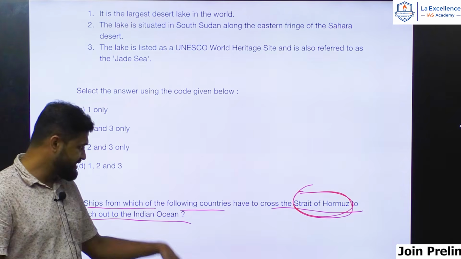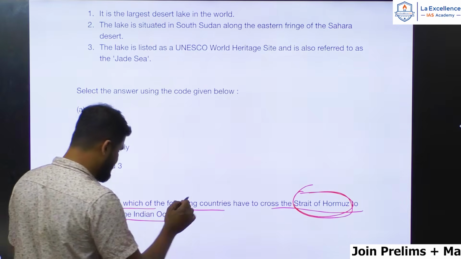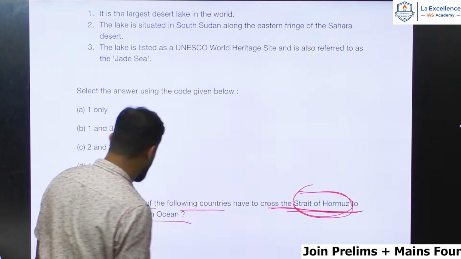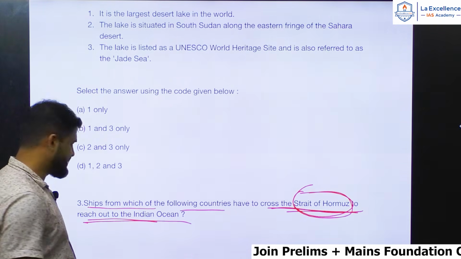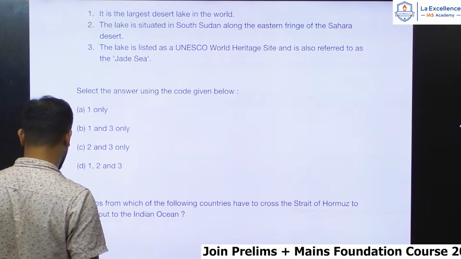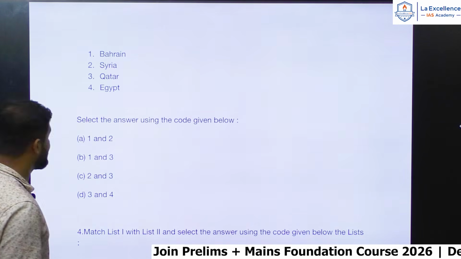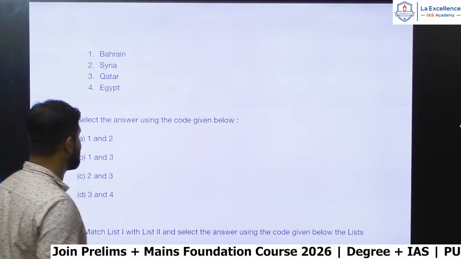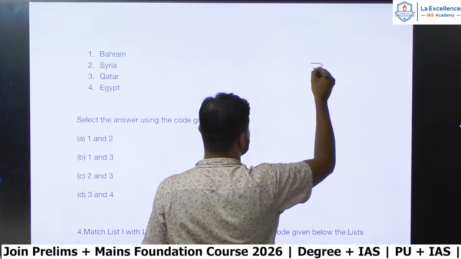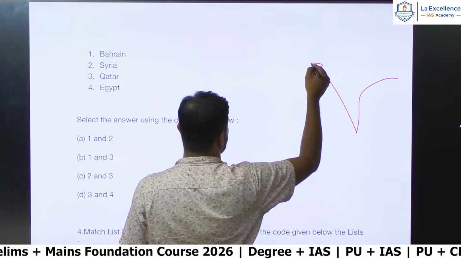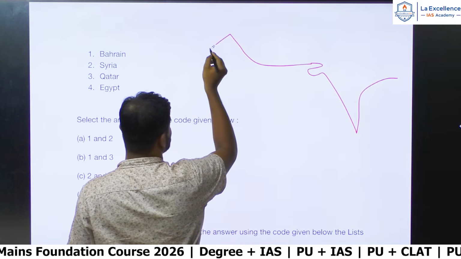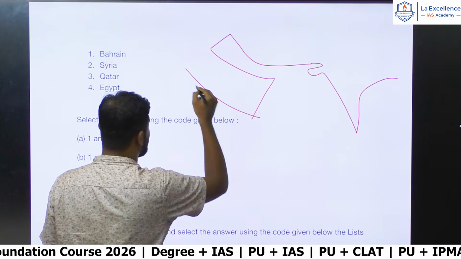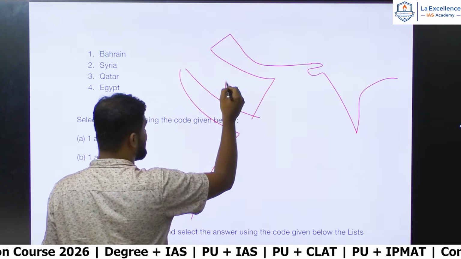There are a few countries given. How many countries among the following have to cross the Strait of Hormuz to reach the Indian Ocean? That is the question. Let's see which countries have been given here. They have given Bahrain, Syria, Qatar, Egypt. If you just see a simple map, you would see that there is this Arabian Peninsula, right?